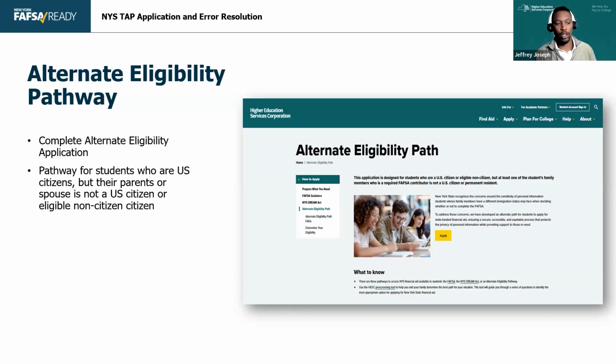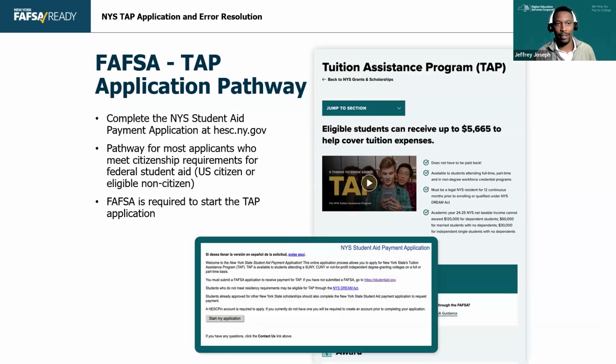Now, the one that we're going to talk about the most today, or dive into, is the FAFSA-TAP pathway. This is for students who can fill out the FAFSA because they meet the citizenship requirements, and then they file the FAFSA first, and then they're able to go to the TAP application.